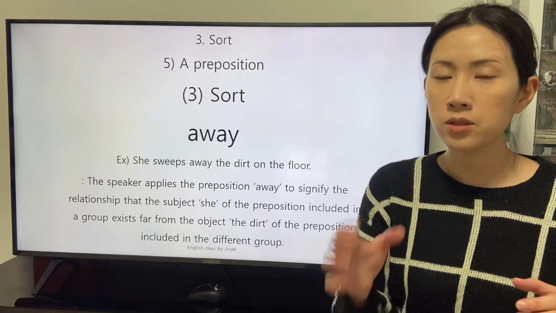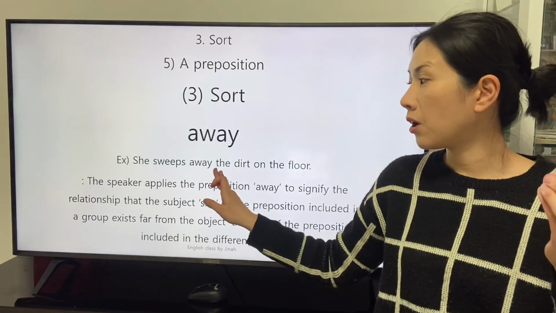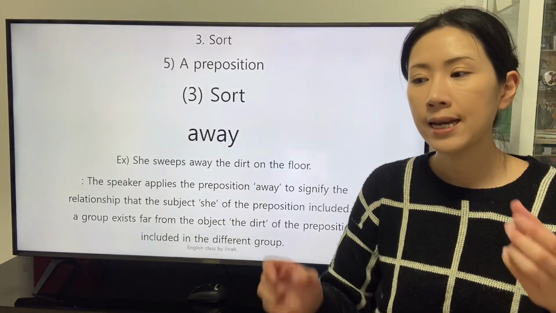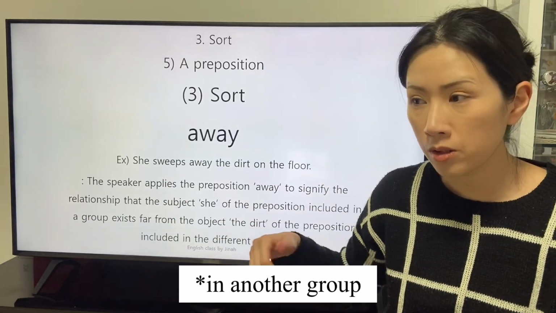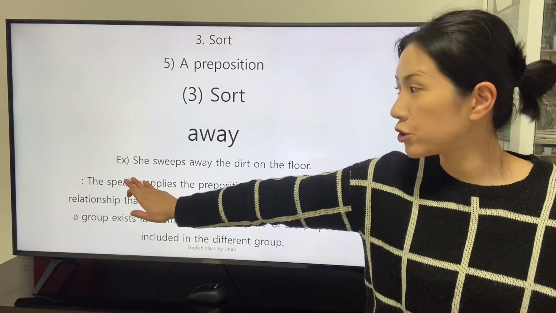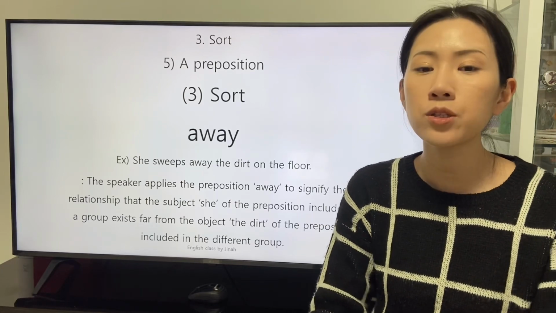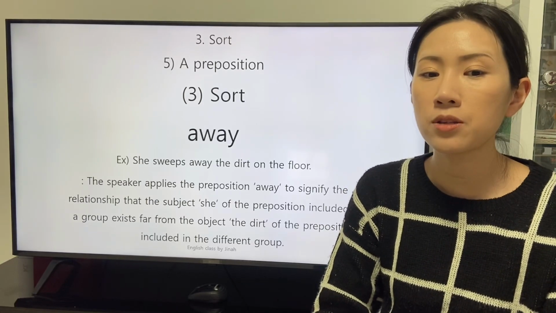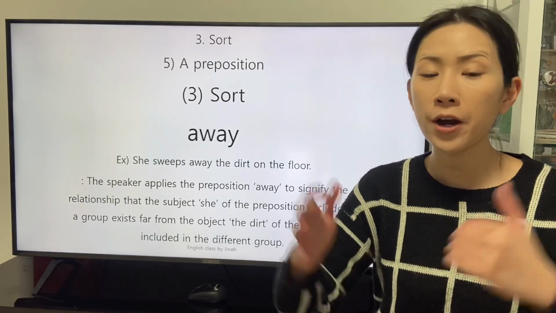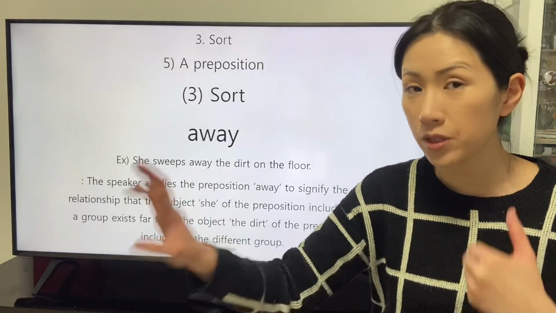The speaker focuses on the subject of the preposition and the object of the preposition, the dirt, exists far from the group that the subject, she, is included. The speaker applies the preposition away to signify the relationship that the subject, she, of the preposition included in a group exists far from the object, the dirt, of the preposition included in the different group.